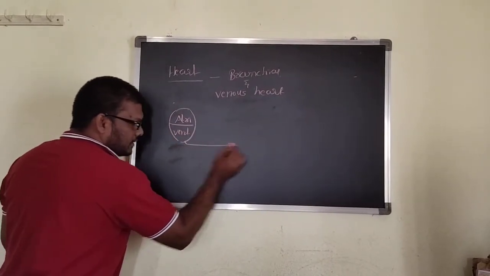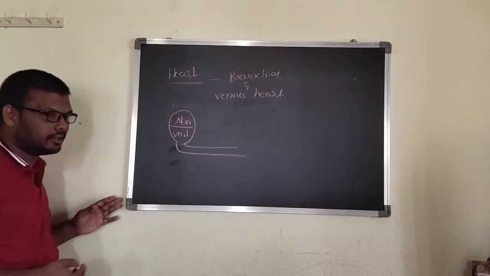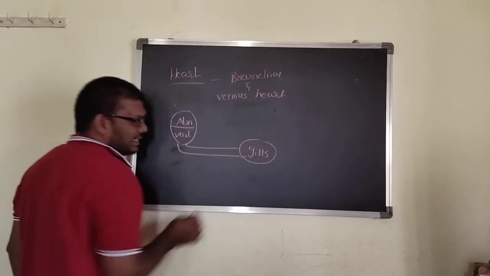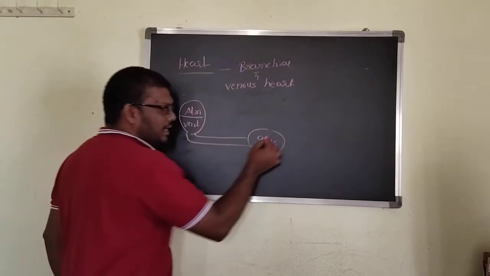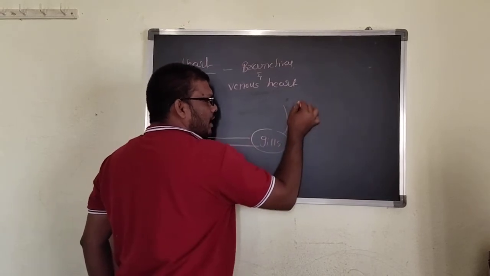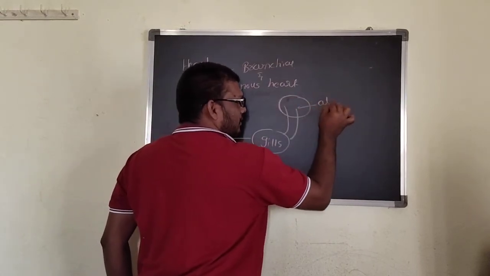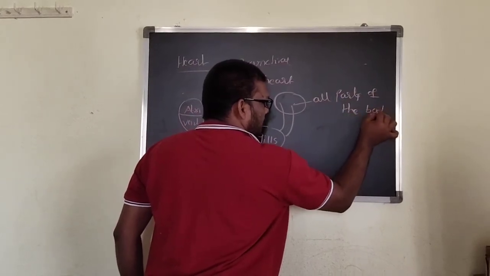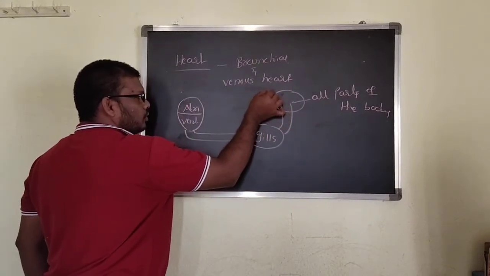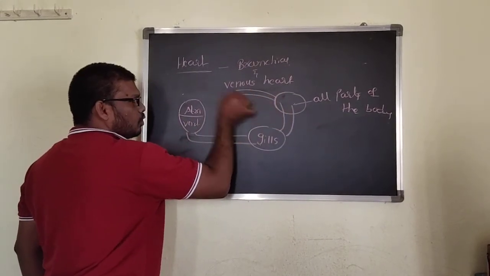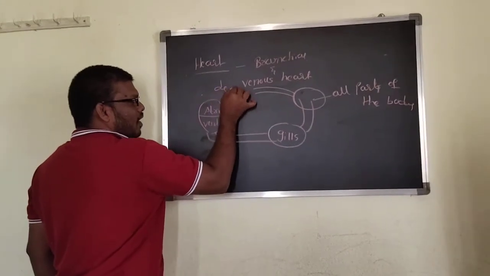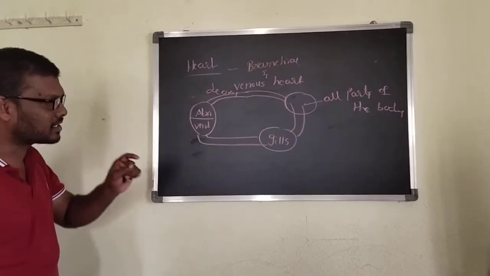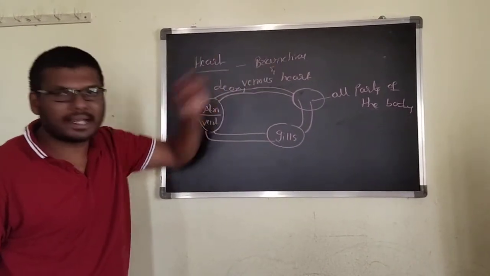From the ventricle, the blood is pumped to the gills. There it is oxygenated. The oxygenated blood is supplied to all parts of the body. Through veins, deoxygenated blood reaches the atria. That's why, see what I wrote, branchial heart.